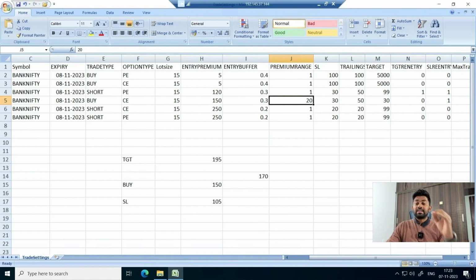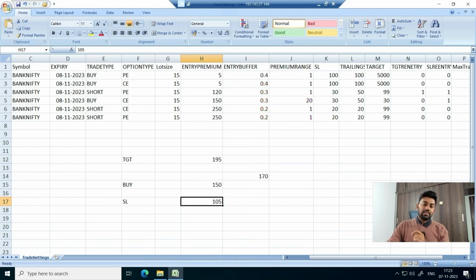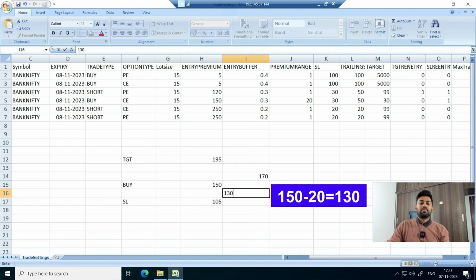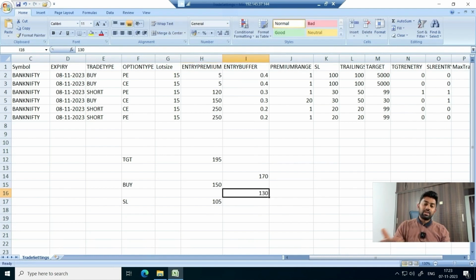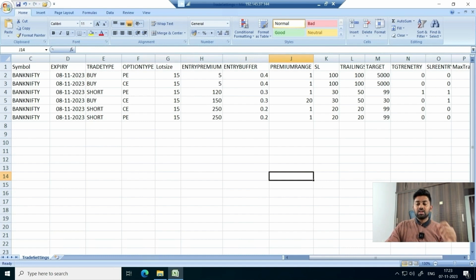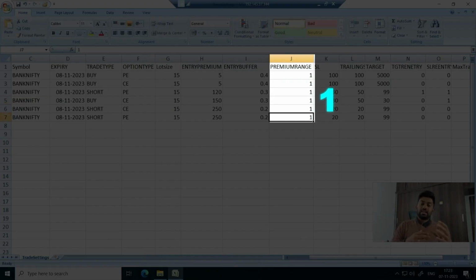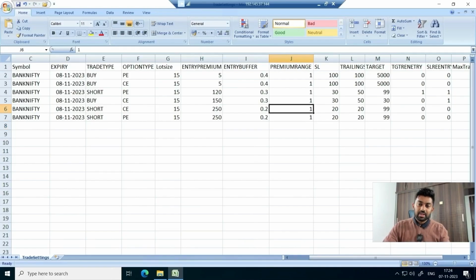The same logic applies in the case of stop loss as well. For example, after buy, if the stop loss was achieved and then the market takes a U-turn, since I have given a premium range of 20, we would have re-entered at 130, because 150 minus 20 becomes 130, and at 130 we would have re-entered the trade. So this is where premium range comes into the picture. If you don't want any premium range, if you want to re-enter exactly at the same premium, then you can just give a premium range of 1 to make sure that even in the case of spikes, the orders are getting executed, and that's all.